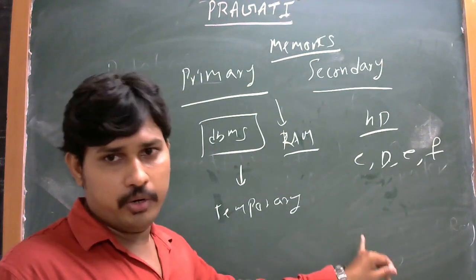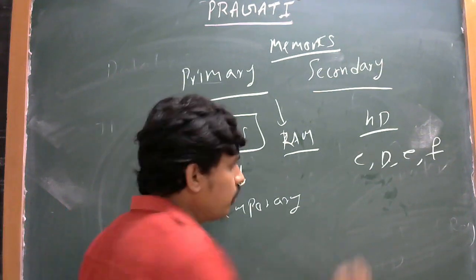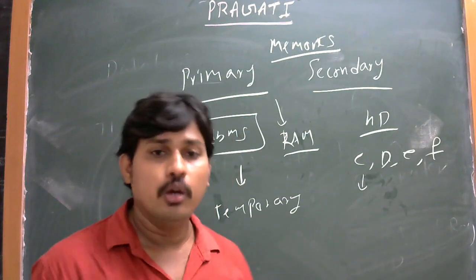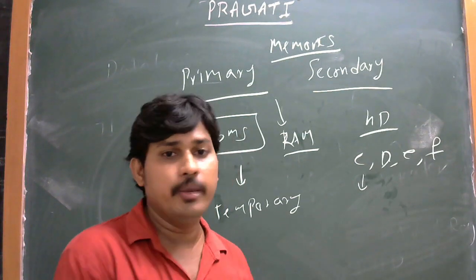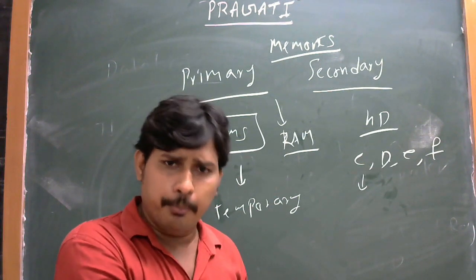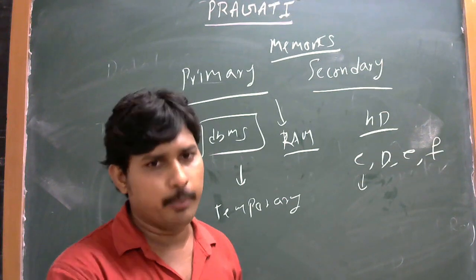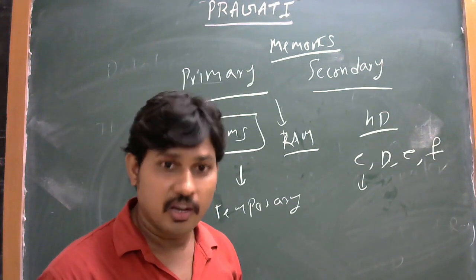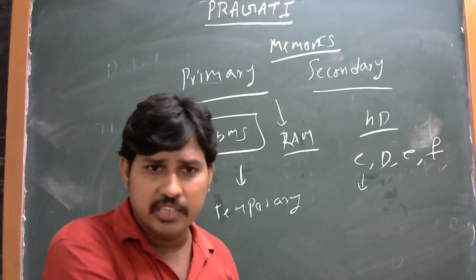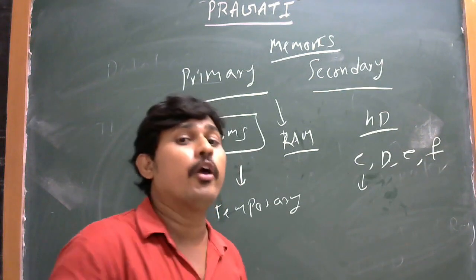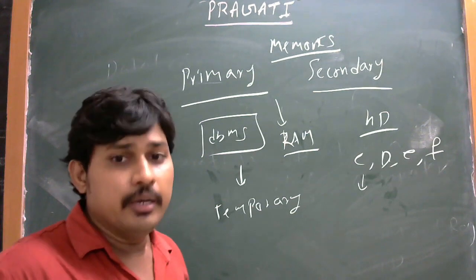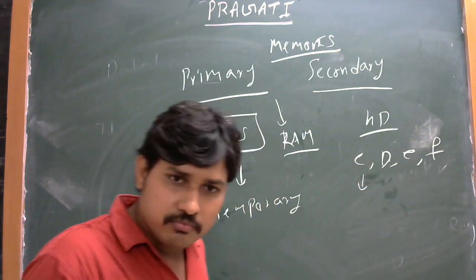For example, your file will be stored in C drive. What will happen? In C drive, files are permanent and also temporary. So why are we telling two points? Already the hard disk is a secondary memory, a permanent memory, so why are we telling primary and secondary like this? I am giving you clarity. The hard disk consists of 4 drives.